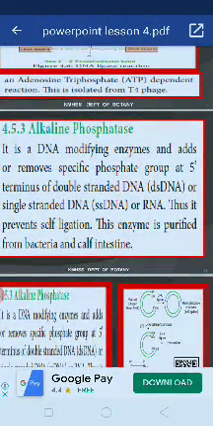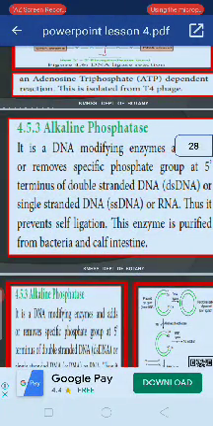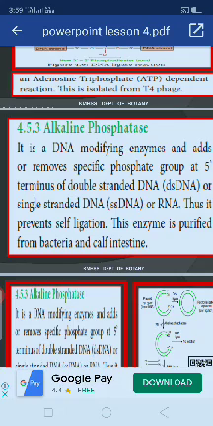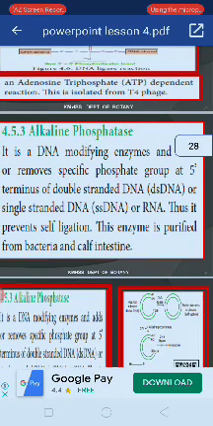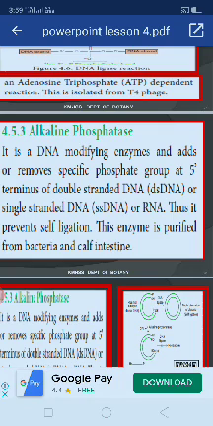Then the last, third one, alkaline phosphatase. It is a modifying enzyme that adds or removes the specific phosphate group at the 5' terminus of double stranded DNA, single stranded DNA, or RNA.